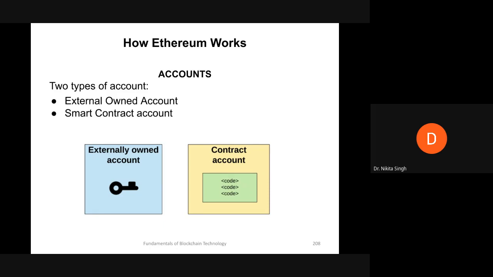So what I'm saying here is that contract accounts do not initiate transactions on their own. They only initiate transactions in response to some trigger, and the trigger is that some kind of transaction has happened on your smart contract. The trigger can also come from your externally owned account.